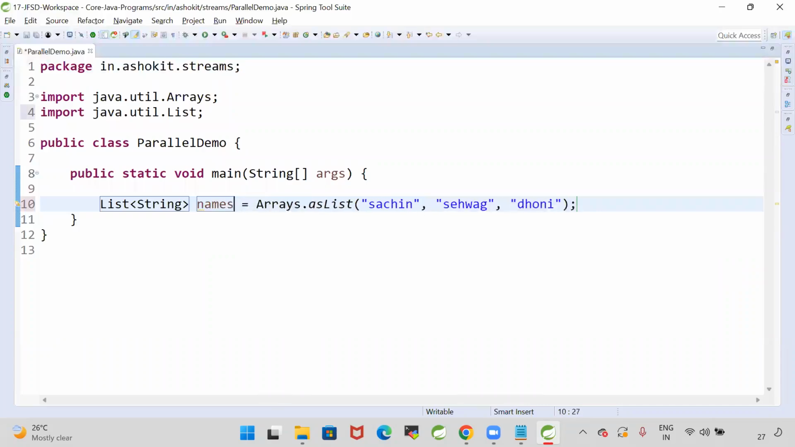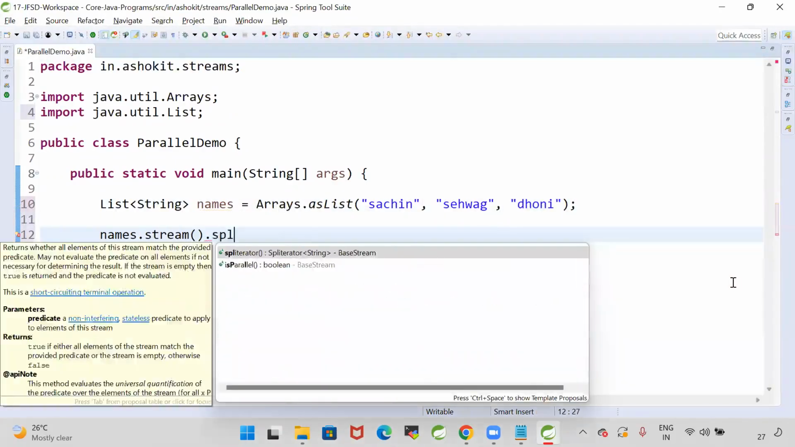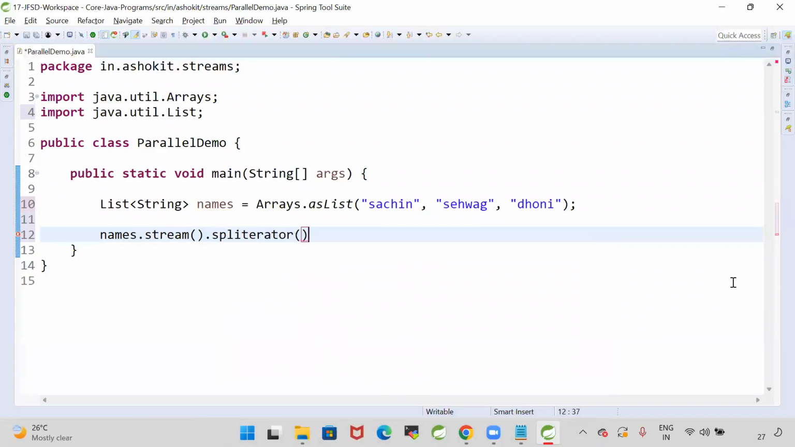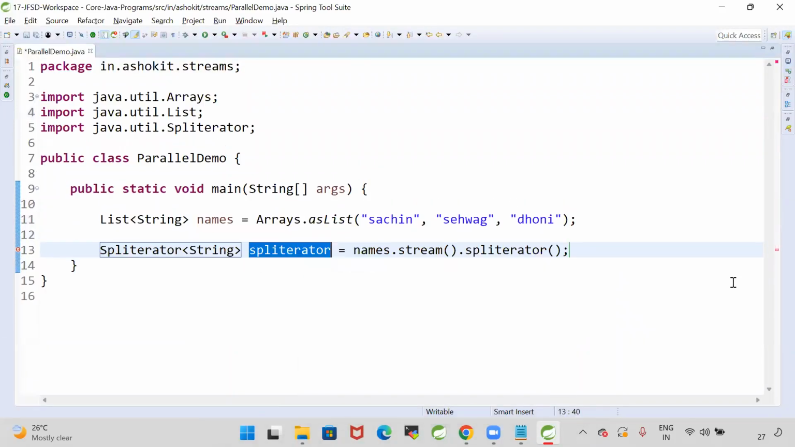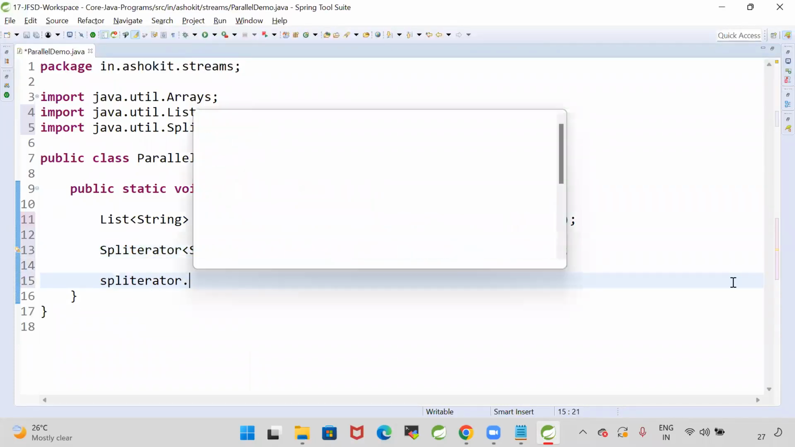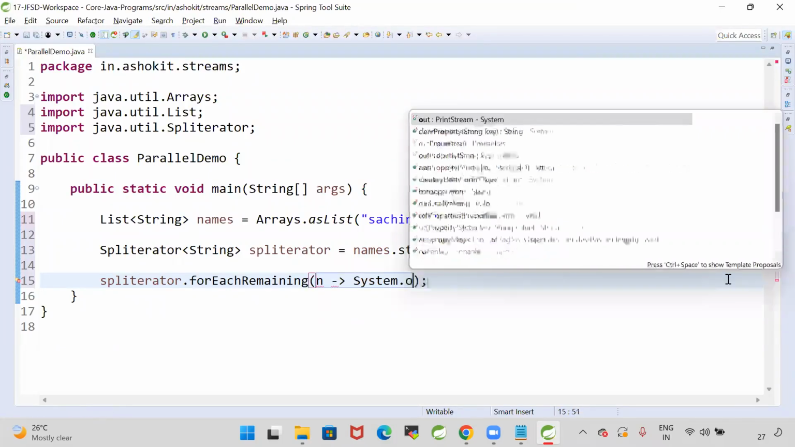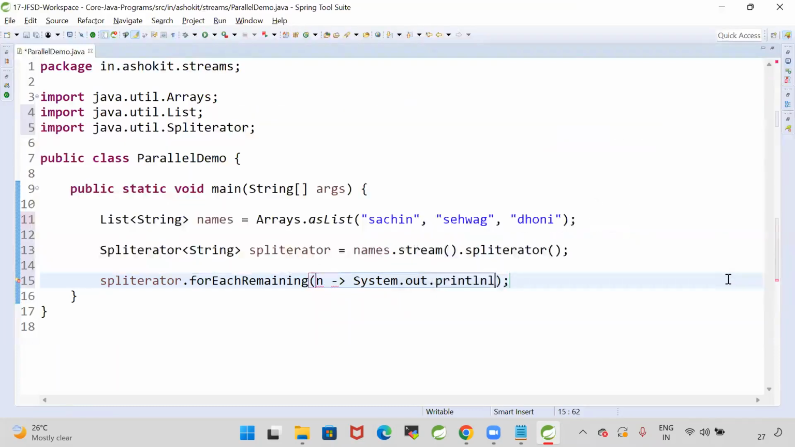List names created. names.stream().spliterator(). It created a spliterator object. Now, using that spliterator, forEachRemaining, for each data we can print that name. We can print by using a lambda, System.out.println of that name, whatever we are getting.